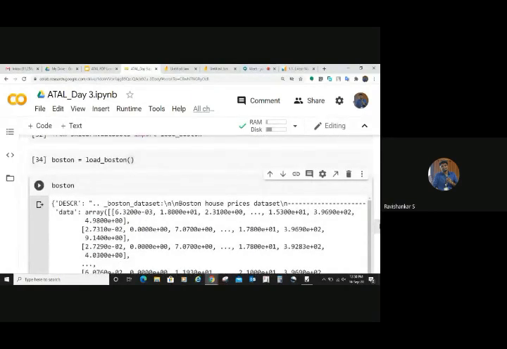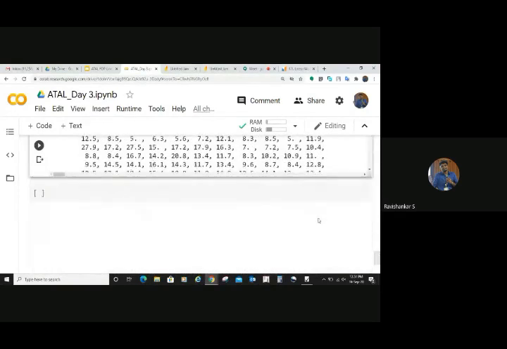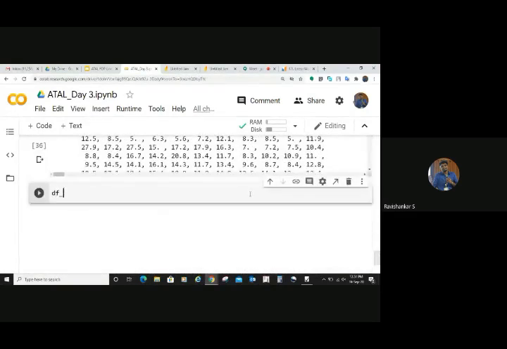So let me convert this into a data frame. This is actually in a NumPy array. So I'm going to convert this into a data frame. How will you convert this into a data frame? For that, you can put df_Boston, which is equal to, this is another variable name only, right? Let me define a data frame here, pd dot. But before talking about the data frame, I need to talk a little bit more about the features of this data and all those things.